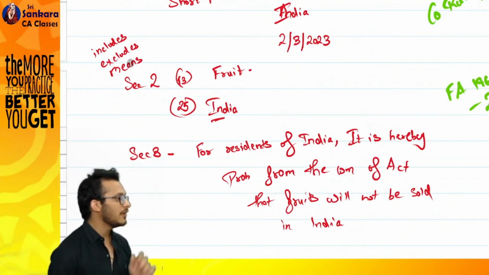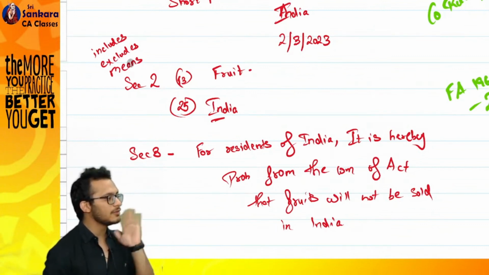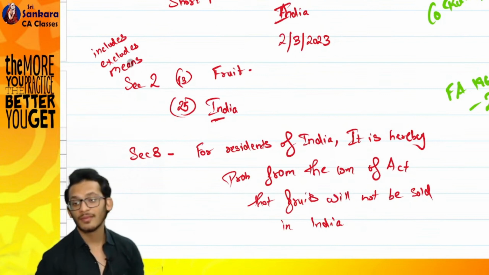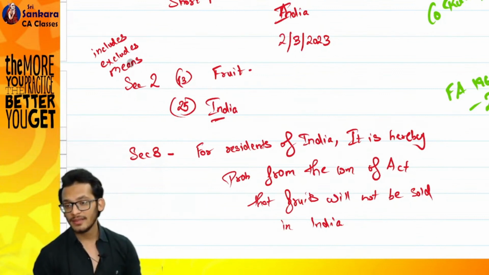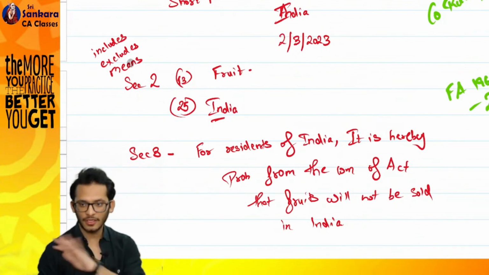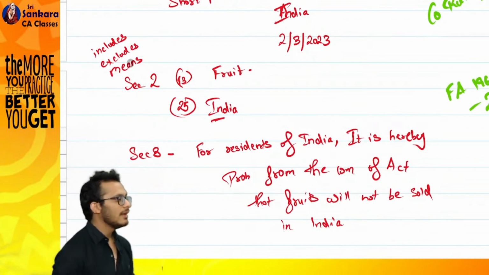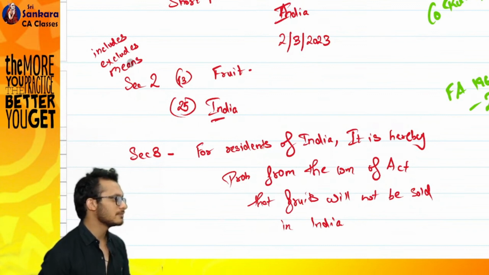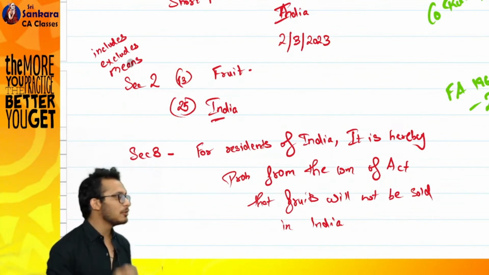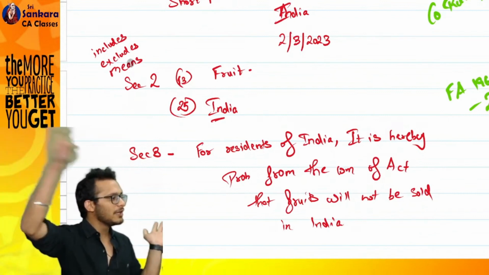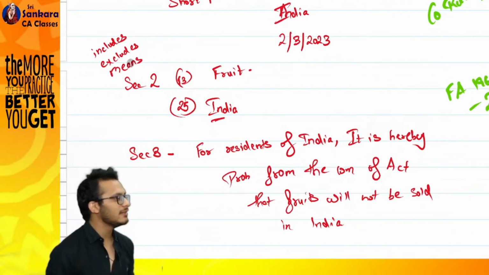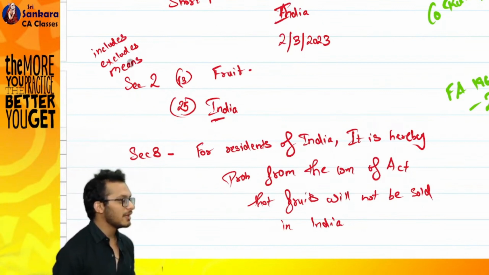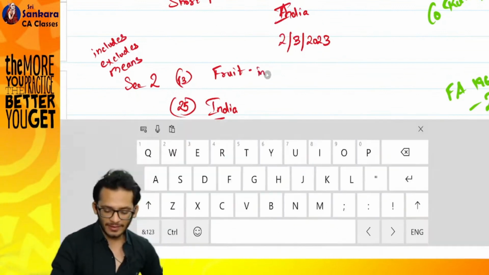So now I have to define fruits. Tell me, do you want it inclusive, exclusive, or exhaustive? How do you put it as exclusive? Something which does not have seeds. Let's put it as an inclusive definition, because tomorrow you don't know, someone might create a new fruit. If I say fruit means something which has seeds, someone will prepare a hybrid model and say, this is a fruit without a seed, and I will sell it. It becomes a problem. So let's try and create an inclusive definition.